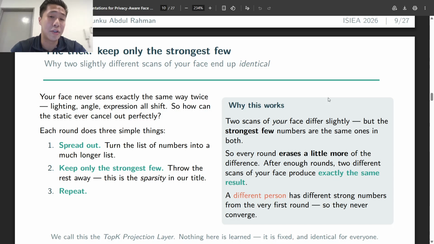So what does this fix? Two scans of your face will differ slightly, but the strongest few numbers are the same ones in both. The moment we throw the rest away, a little of that difference disappears. We do it again, and a little more disappears. After enough rounds of this, two different scans of your face produce exactly the same result. It is not similar, but identical. This is why the static cancels perfectly. Somebody else has a different strong number from the very first round, so they may never converge.